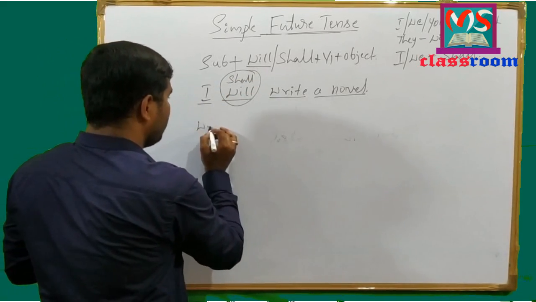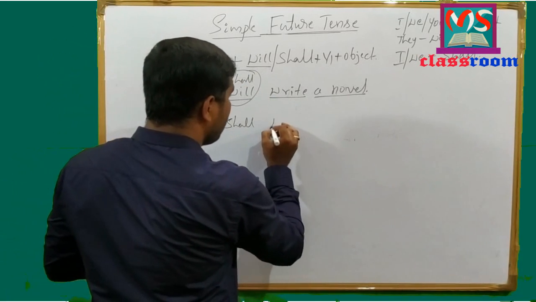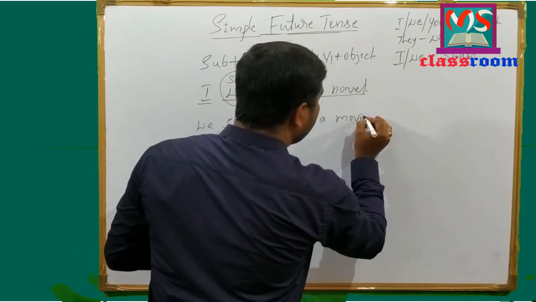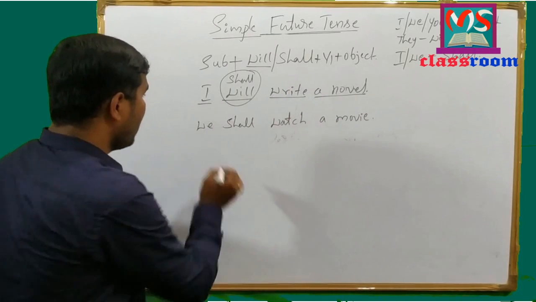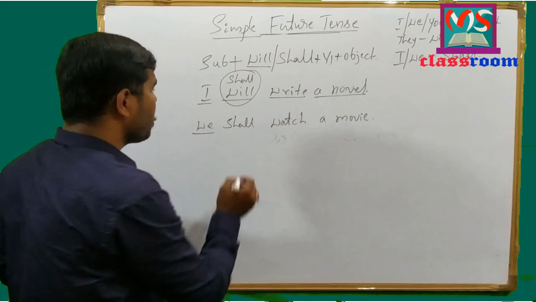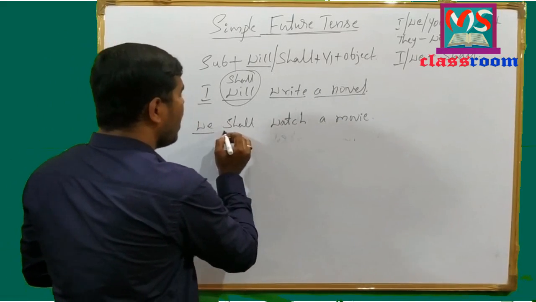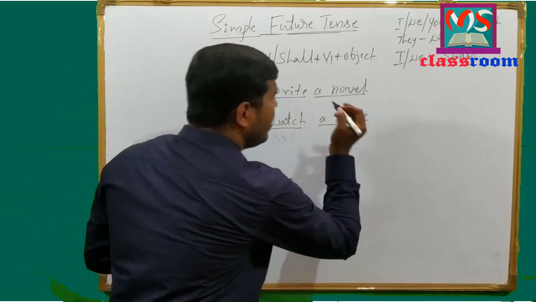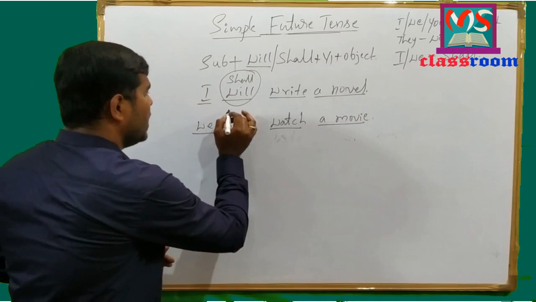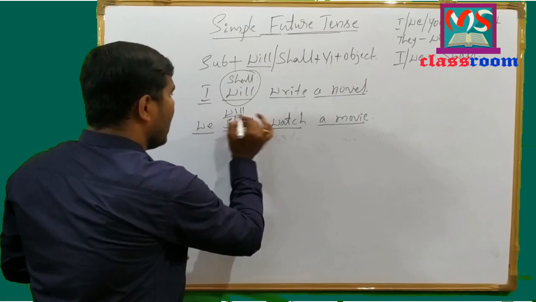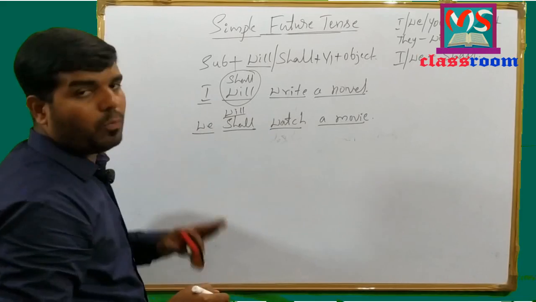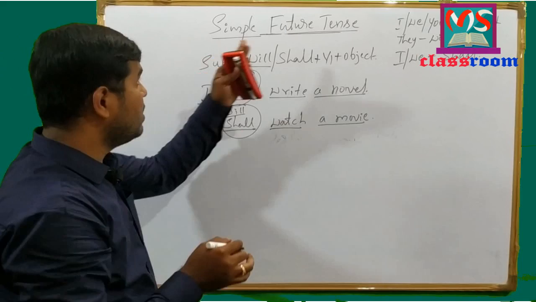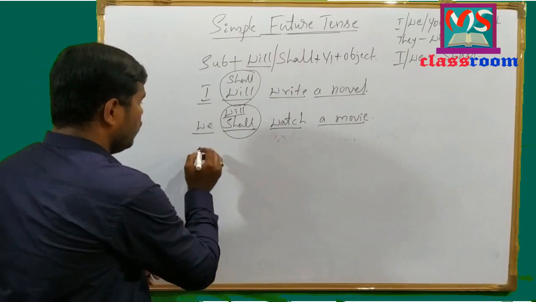Move to next sentence. We shall watch a movie. Look at the sentence here. We is first person plural, and along with we I have used the modal auxiliary shall, and watch a movie is object. And look at here, we can use will also as a modal auxiliary with we, and here will or shall indicates the future time in the sentence.